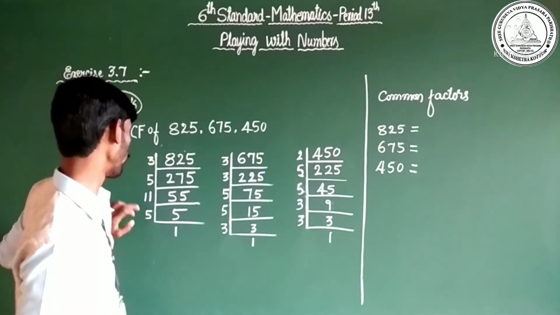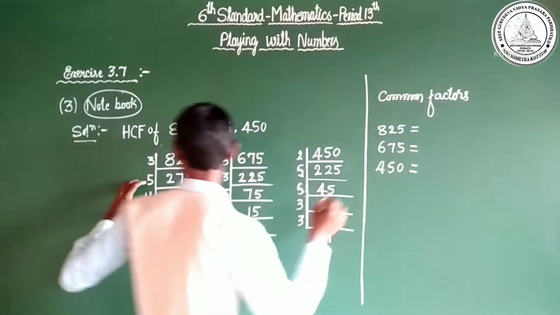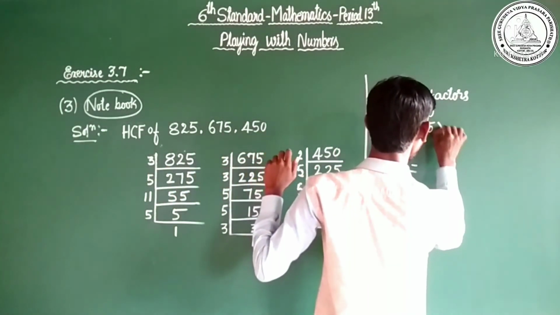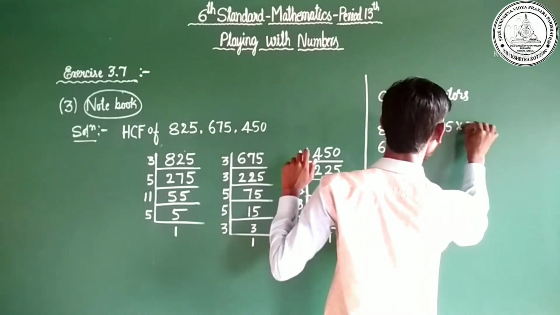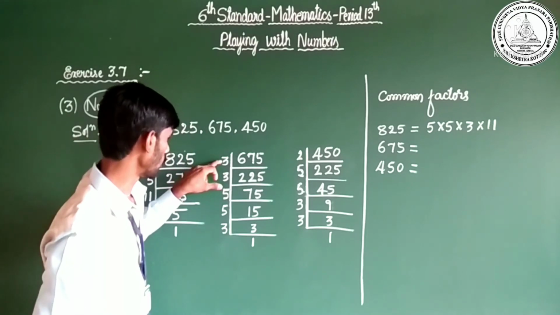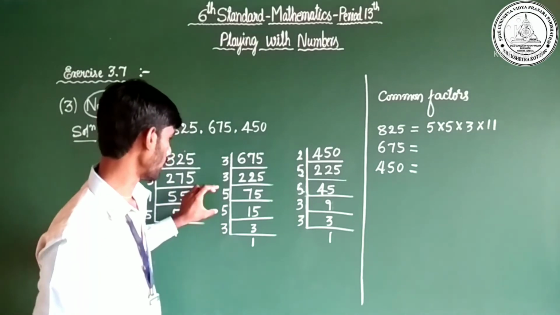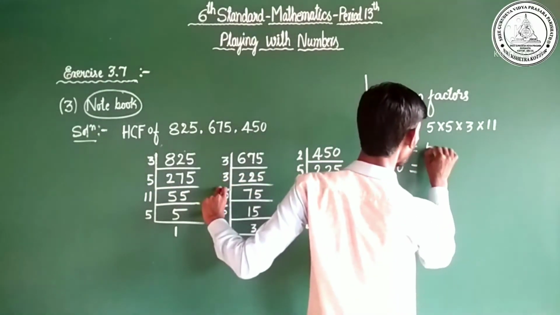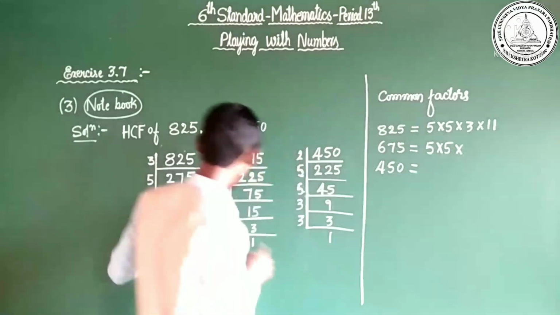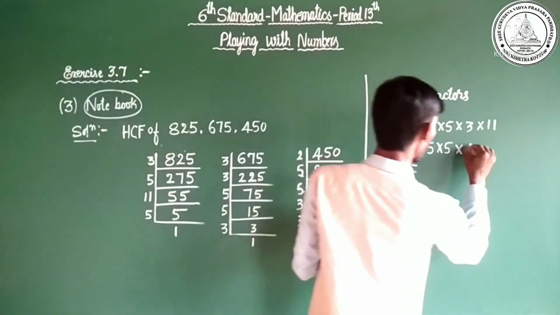3 into 5 into 11 into 5. I'll take a group of 5 on one side. Observe here. 5 into 5 into 3 into 11. Next, 3 into 3 into 5 into 5 into 3. I'll take the 5s first. 5 into 5 into 3 into 3 into 3.